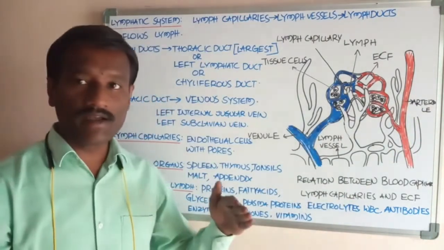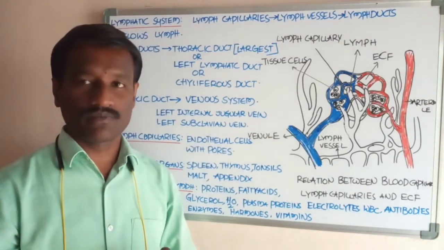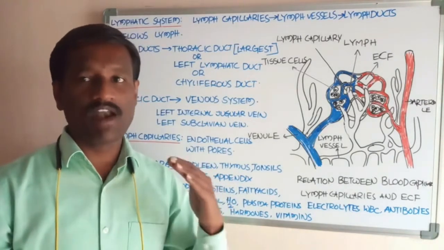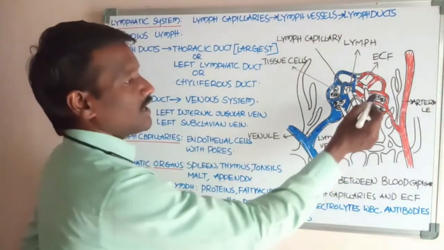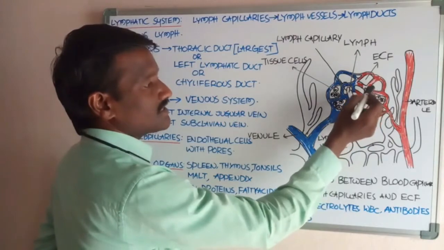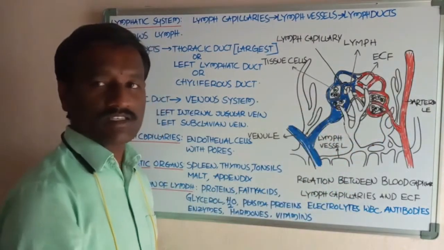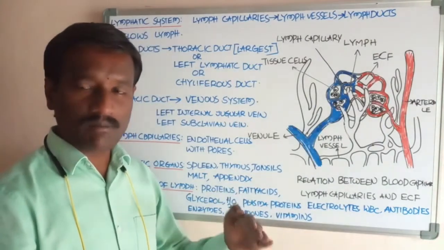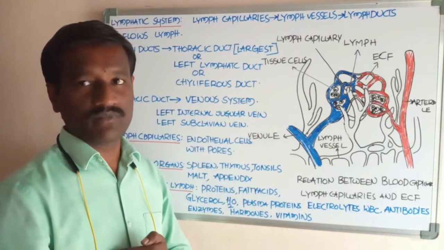The blood flows through the lumen of the arterioles under high blood pressure. By this pressure, the substances present in the blood enter into the extracellular fluid.